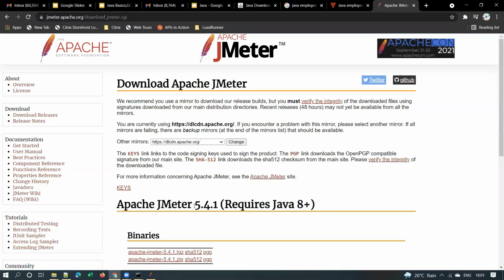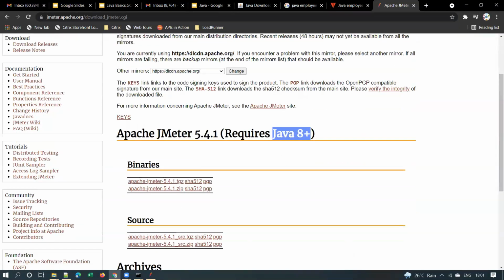Here I can see the latest version of JMeter requires Java 8+. That means you need at least a JRE to use JMeter. We should install Java and only then can we run JMeter.